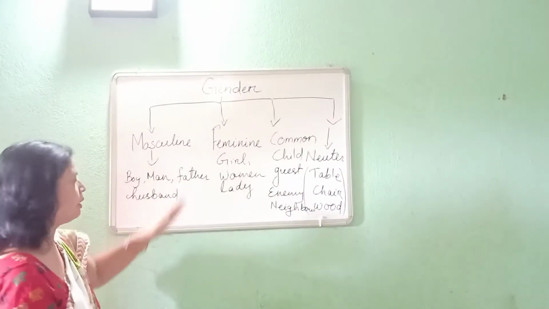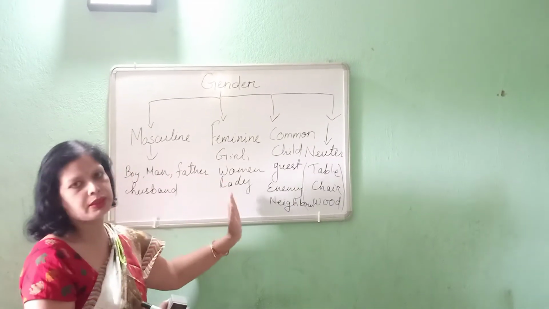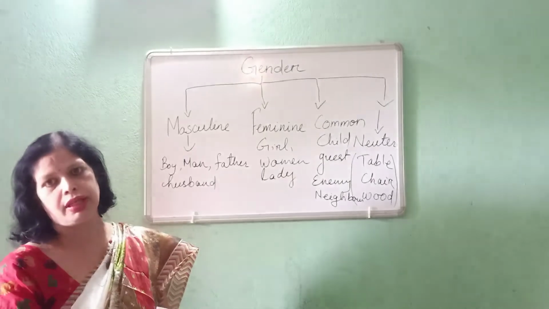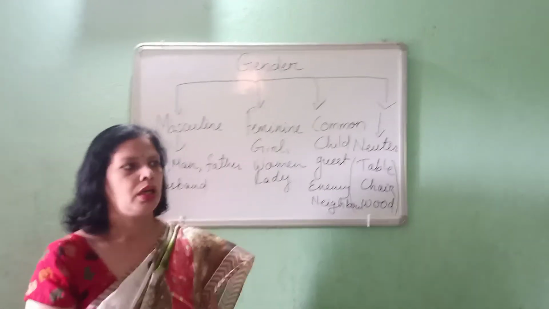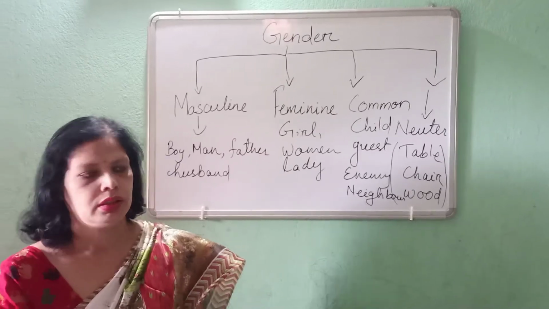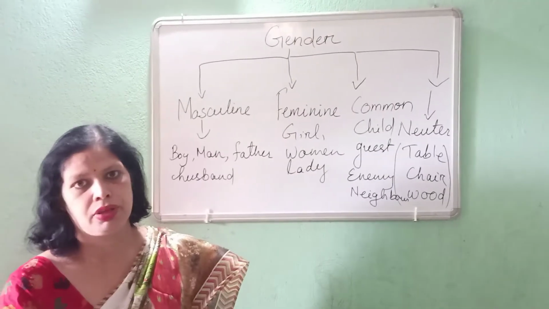Let me classify this. Some common feminine and masculine words we use in day-to-day life are father, mother, daughter, son, boy, girl, grandfather, grandmother, husband, wife.